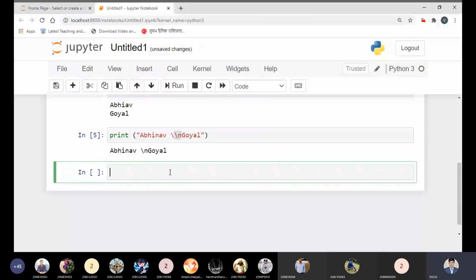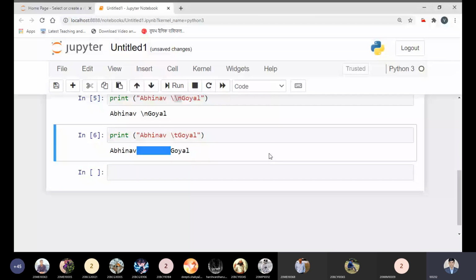Now I move to the next question. I want to print Abhinav and slash t. So you can see the output. Now see, there is a big space over here, rather than putting space manually again and again using the space bar.